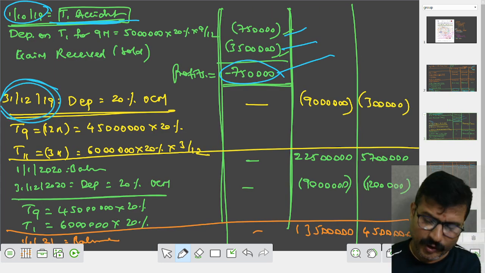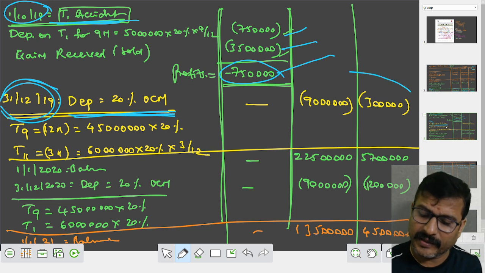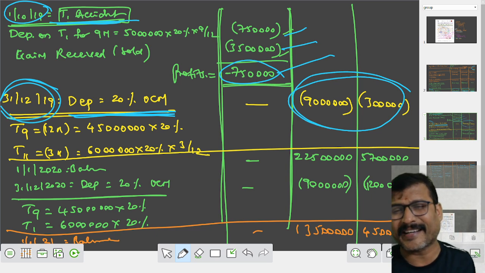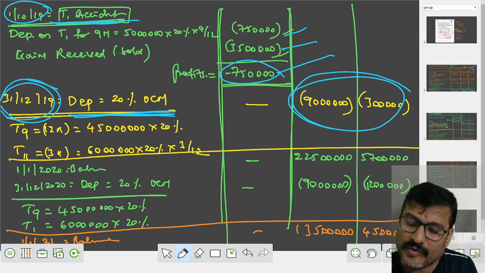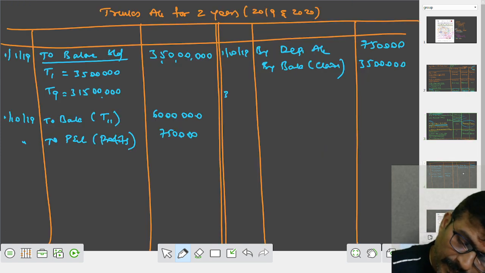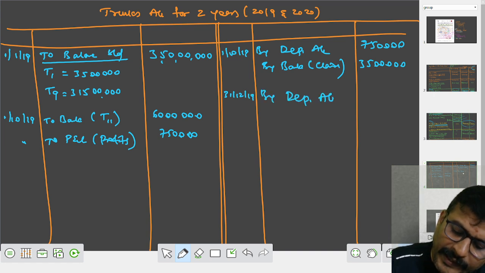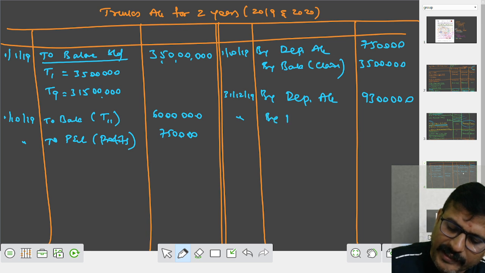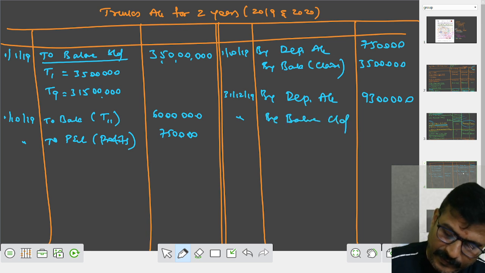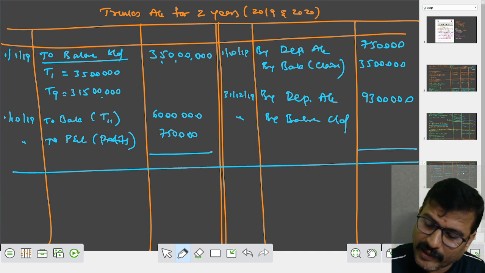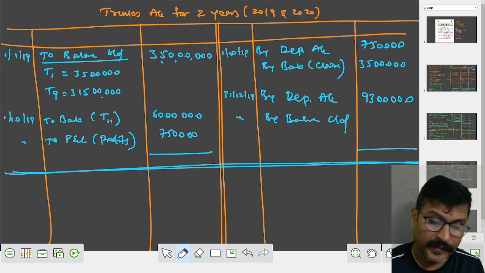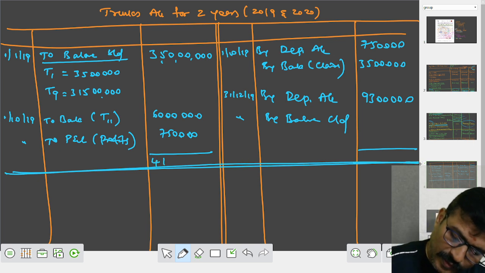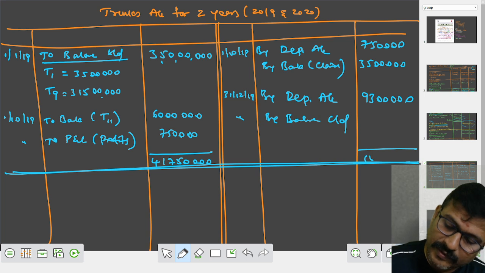On December 19, you calculated depreciation 20% on both the 9 trucks and 11th truck. It comes to 93 lakhs. On 31st December 19, by depreciation account 93 lakhs. Put the dot for the dates and write by balance carried on. My dear student, work out the total. The total comes to 4 crores 17 lakh 50,000.